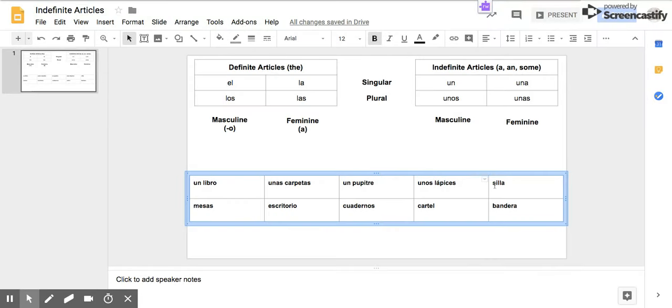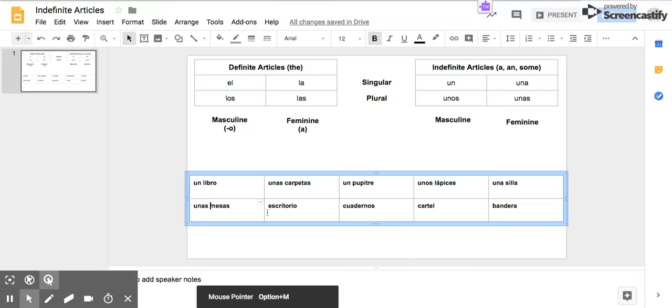You're right. All right, let's look at silla. Singular or plural, masculine or feminine? And we'll use una silla. All right, look at mesas. Is it singular or plural, masculine or feminine? And unas mesas. All right, let's look here at escritorio.